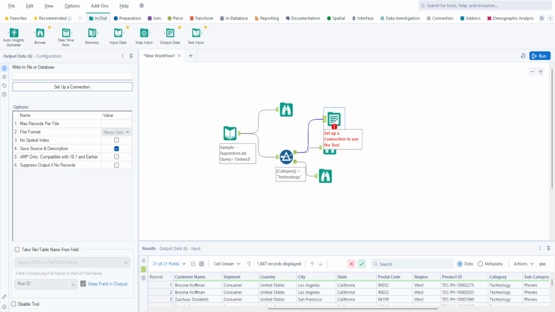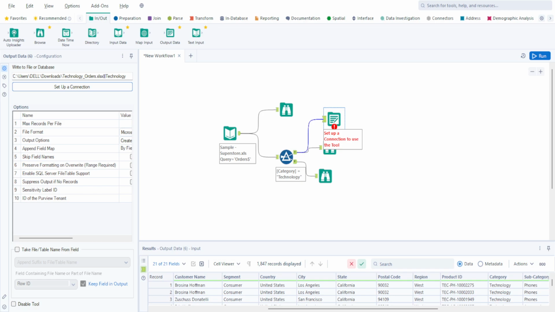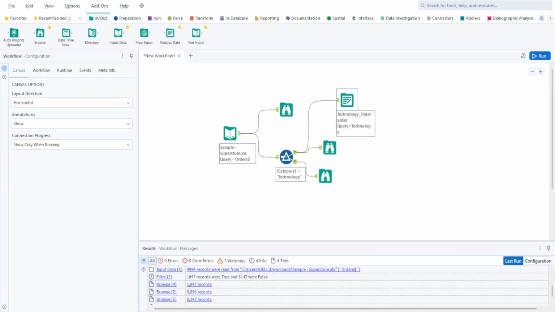Done. Now it says what should be the sheet name. I'll just write it as technology. Okay, technology out there, and then click on OK. Done. So we are good to go ahead, right? We just had a look into this, and everything is set up. Now if I click somewhere out, then there are no more errors.